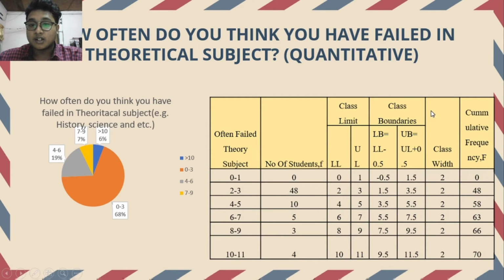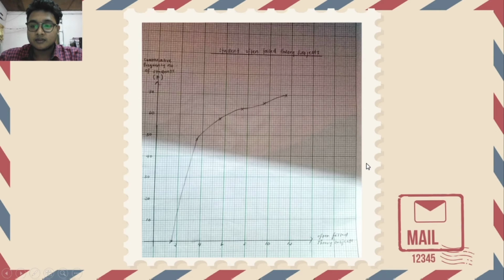Then for this one, to make the ogive, we must make the cumulative frequency, which is the running total of the number of students. For example, 0 plus 48 is 48, and then the total of 48 is added to the next frequency, which means f plus f. So here it is, we got the ogive for the students who failed the theory subject.